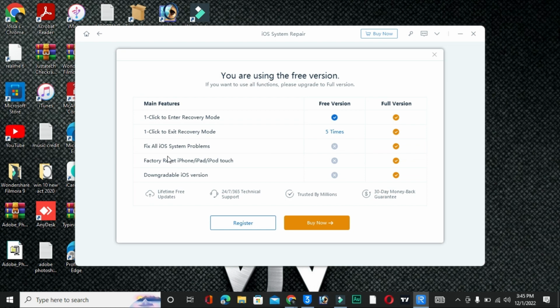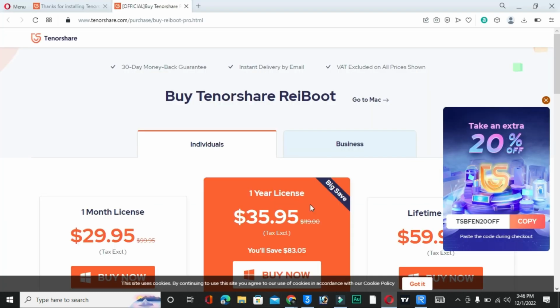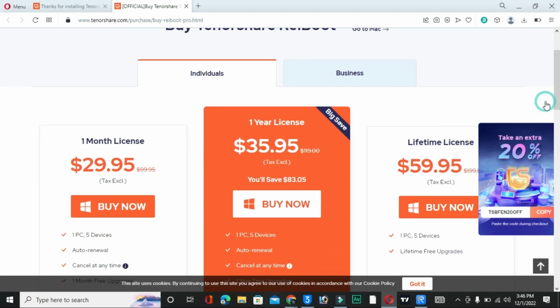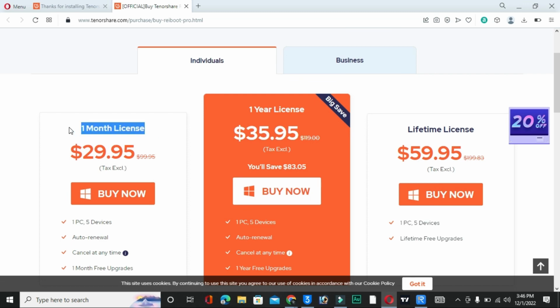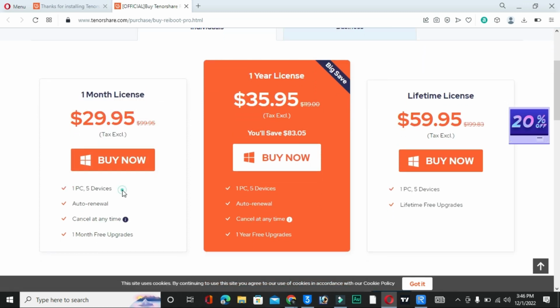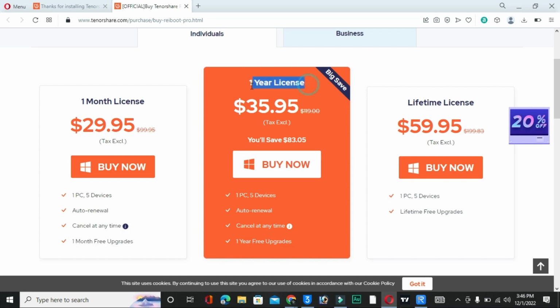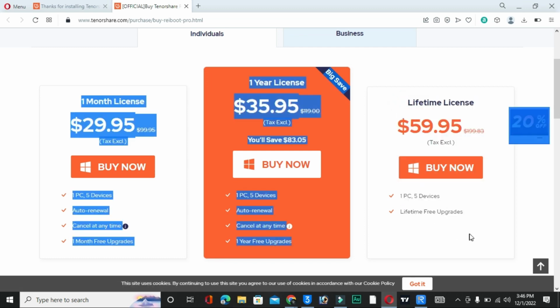You will see it is showing that you are using a free license, so free version. You need to buy a license, because I already have a license key, so I will register, but firstly you need to buy. So I will click on the buy. Now you will see there are a lot of offers available here. You can buy a 1 month license, 1 year license, as well as a lifetime license. In the 1 month license you can manage 1 PC and 5 devices, auto renewal, and second is the 1 year license. You can buy this according to your priority. You can manage a lot of devices, and the last one is the lifetime license. You can also buy this.